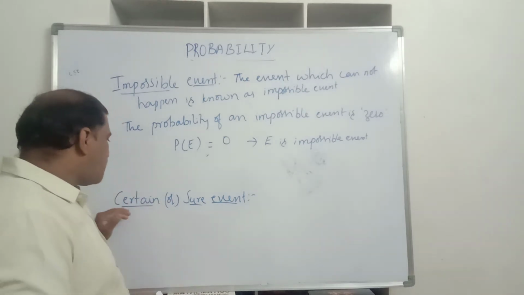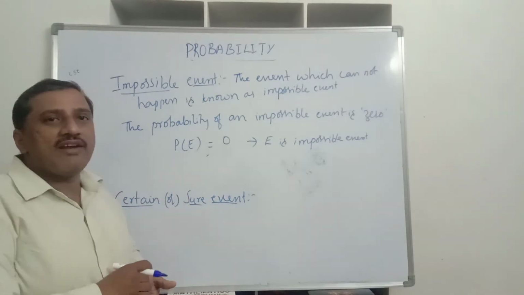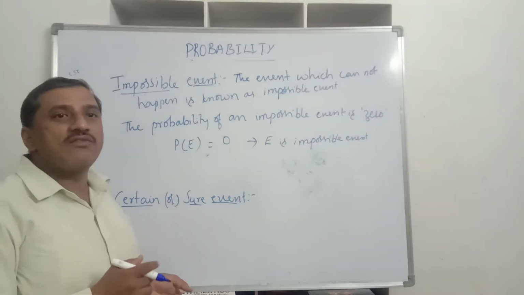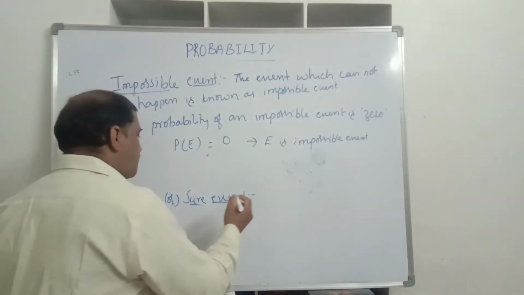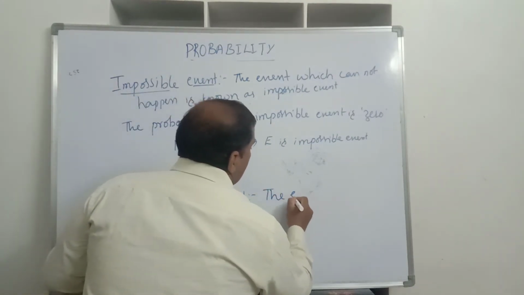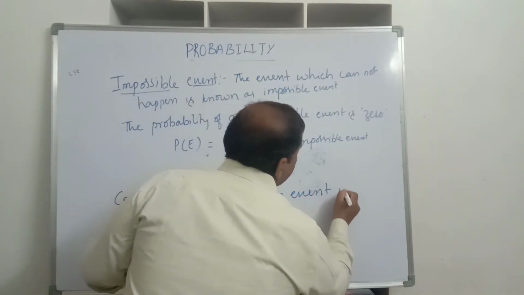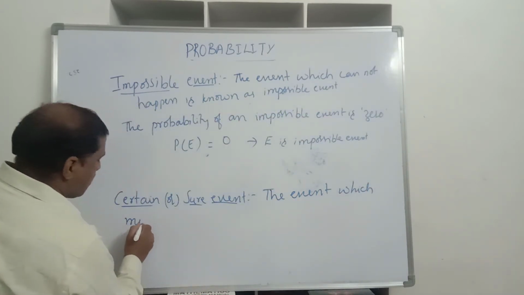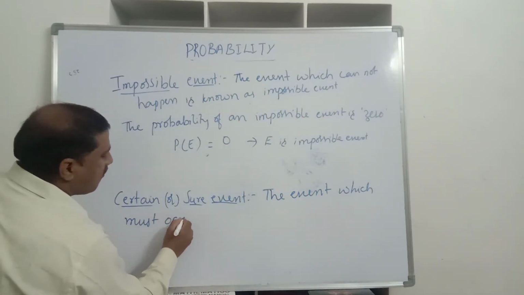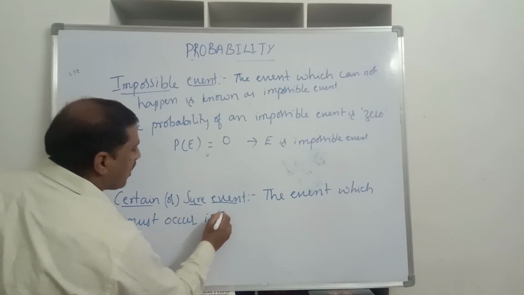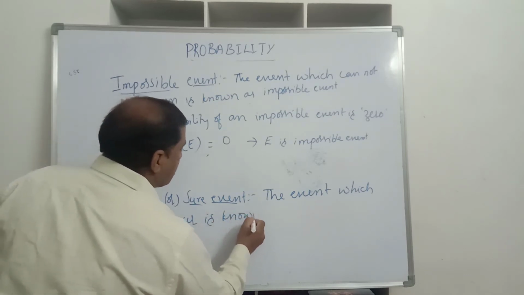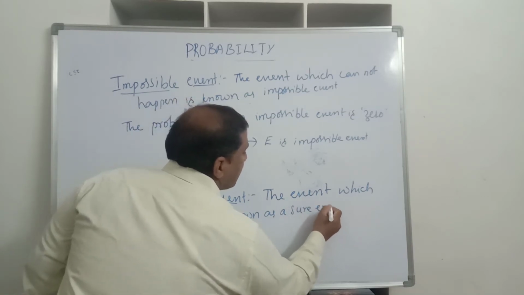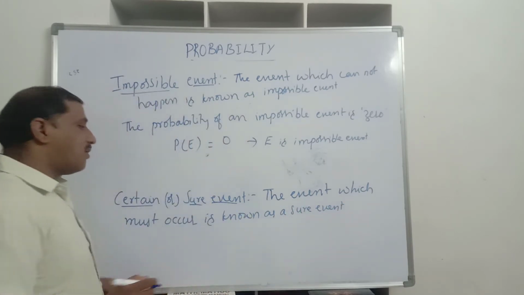Here, for a certain event, first of all, what is a certain or sure event? The events which must occur are known as sure events. So now how to find its probability?